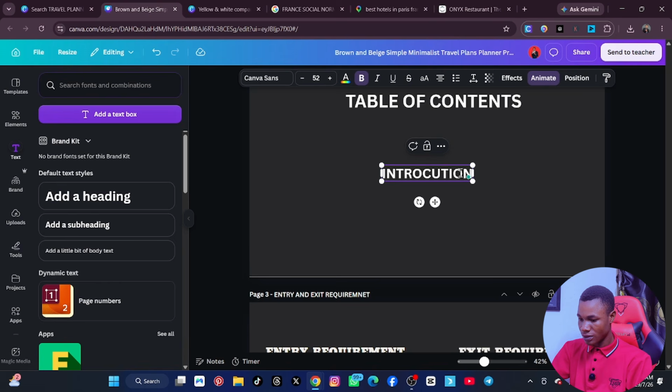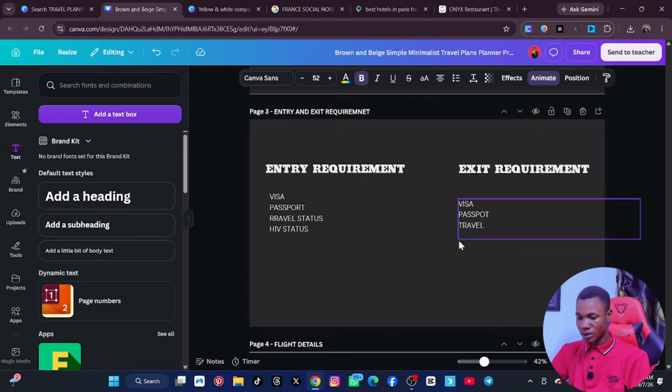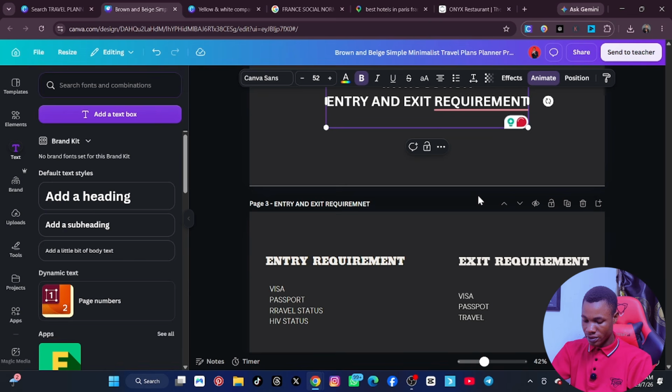So let me just come here, click on enter. Then the second one is entry and exit requirements. Please write them in order of this. Now the third one is flight details. Flight details. All right.